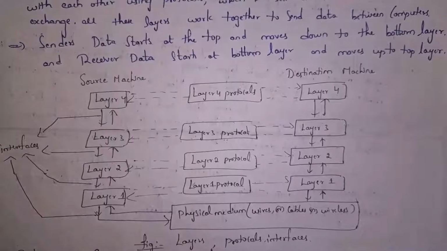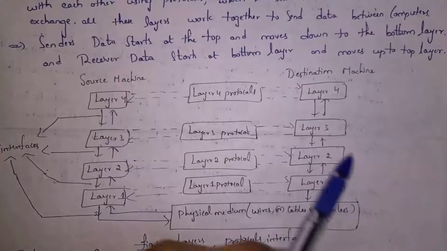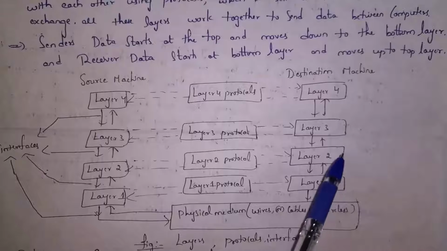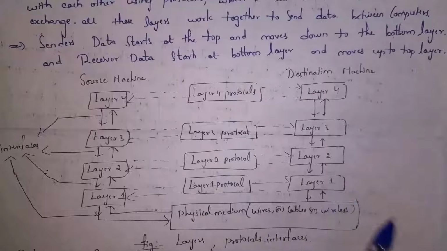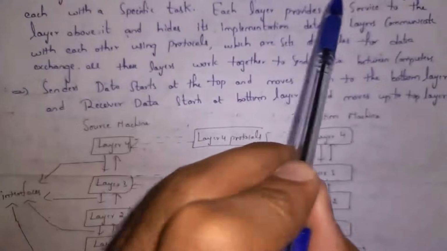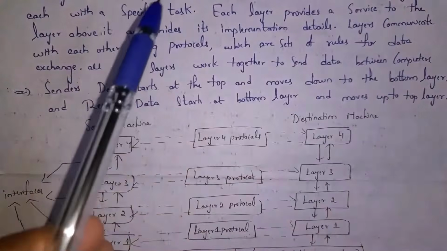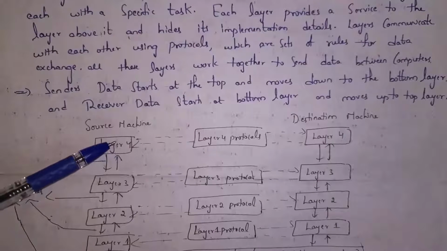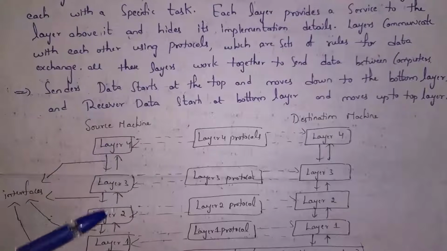And whenever one computer sends a message, either by wires or wireless, the data is sent to the receiver. For example, this layer is providing a service to this layer. Whatever work is done by layer 1 is useful to layer 2. But layer 2 doesn't know how layer 1 is implemented. So each layer provides a service to the layer above and hides implementation details. Thus, whenever one person sends data using a computer, that message is passed through various layers in the network.